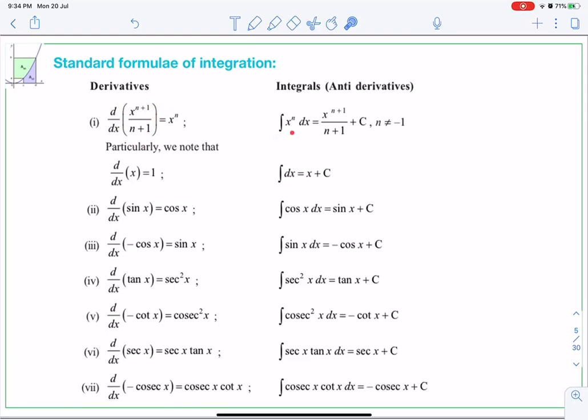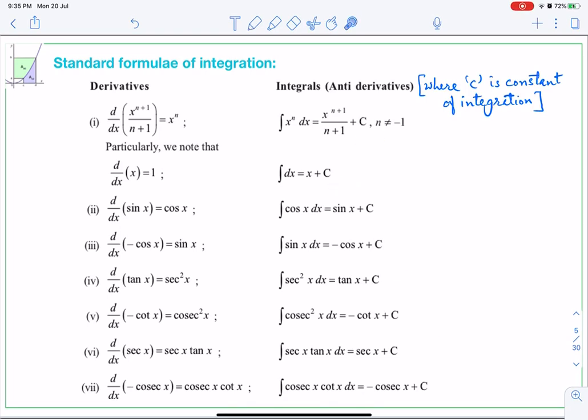Integral x to the power n dx is equal to x to the power n plus 1 upon n plus 1 plus c. Remember that c is constant of integration. Again I will write here, where c is constant of integration. And of course in the next section you will see that the question says find that constant of integration. So everywhere we are adding c here.